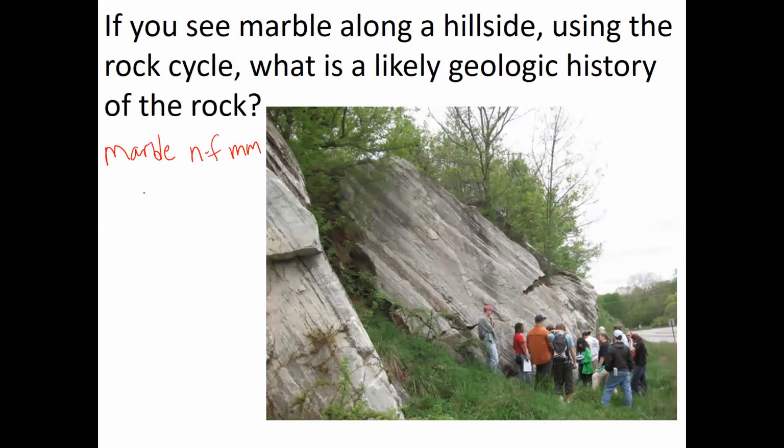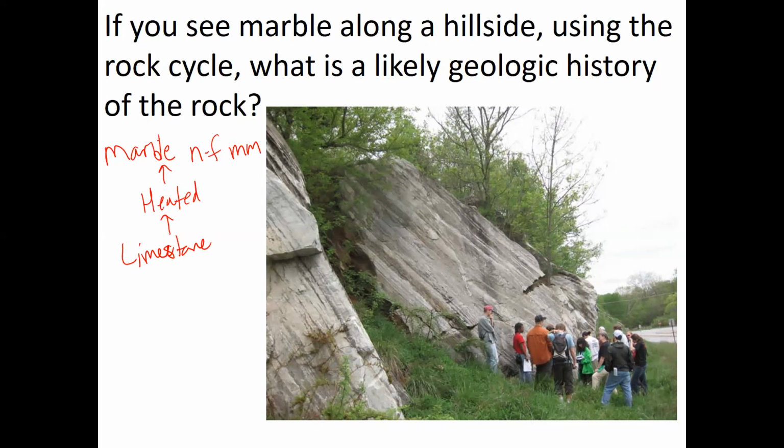Because it's non-foliated, it's formed by rock being exposed to heat. So it's being heated. Well, what type of rock is transformed into marble? Limestone. Limestone is metamorphosed by heat into marble. So we know that because there's marble here, this rock was exposed to large amounts of heat. And the rock that was exposed to the heat was limestone.